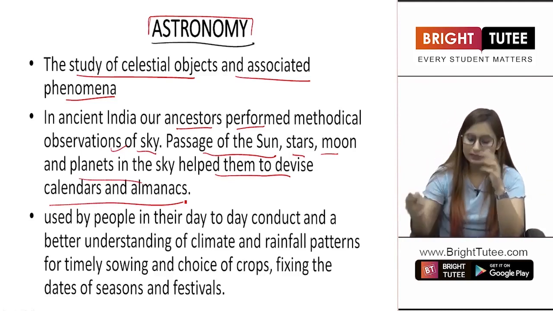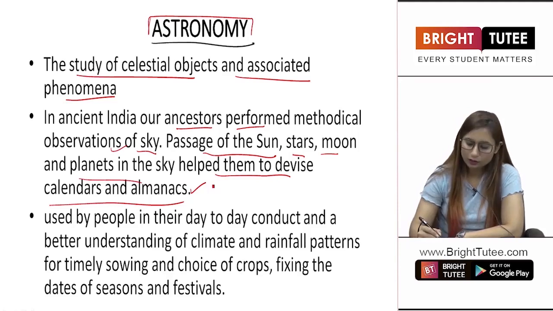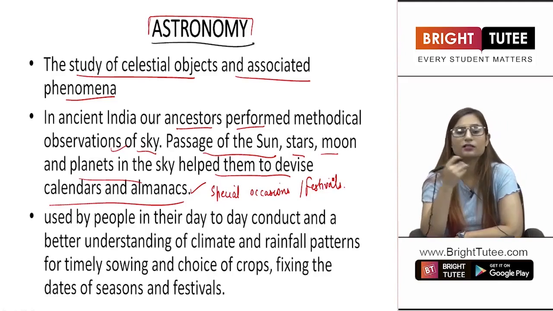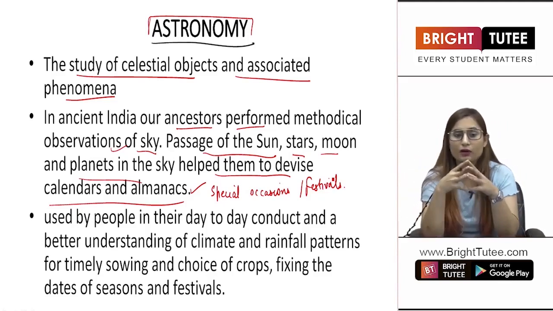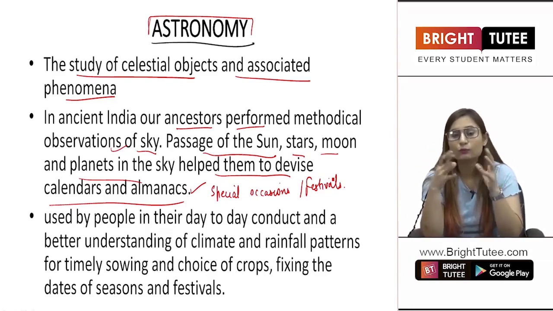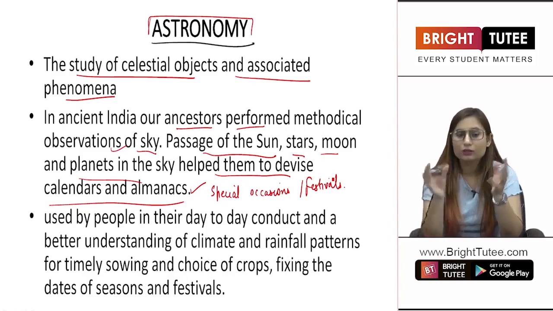Now, what is an almanac? Almanac is the schedule of special occasions or festivals. This is a calendar that tells us about the special occasions on which they are supposed to happen. So they could prepare these calendars and almanacs with the help of the passage of sun, moon or stars in the sky.